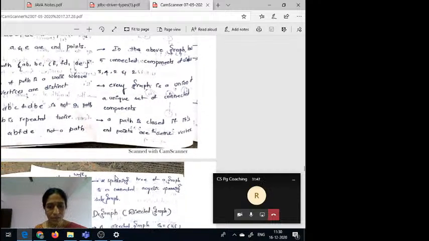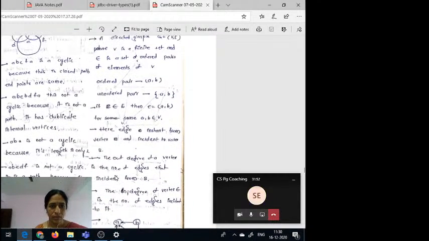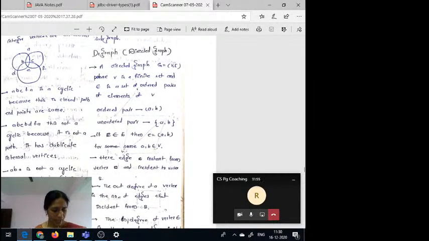Observe here, ABA is not a cycle, isn't it? This is not a cycle because its length is only 2. In the definition of a closed path, the length must be at least 3. Here the length is only 2, that's why this is not a closed path.